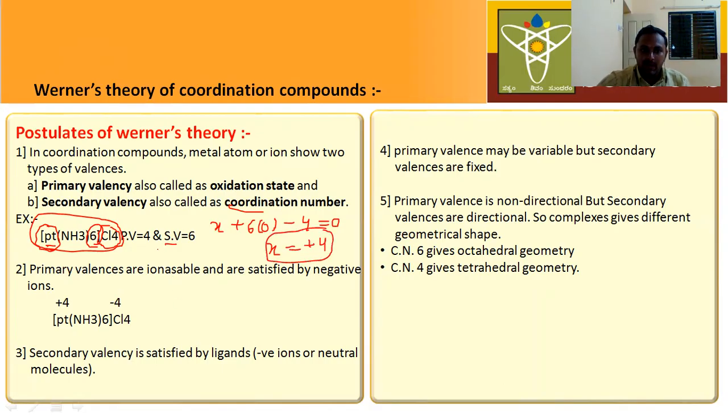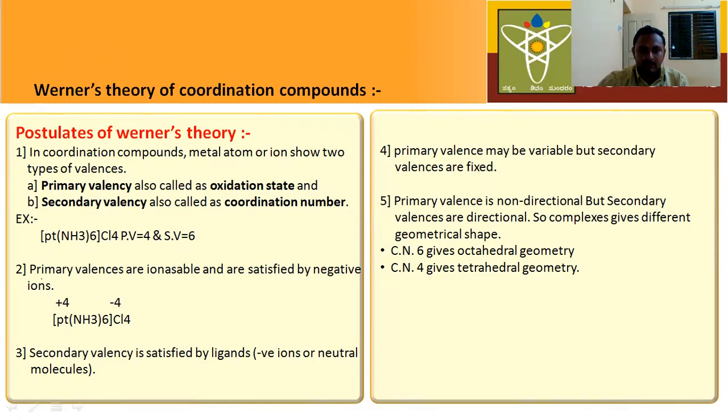According to Werner's theory, in coordination compounds, the central metal atoms show 2 types of valencies. One is primary valency. The second one is secondary valency. Primary valency is equal to oxidation state. The secondary valency is equal to coordination number.